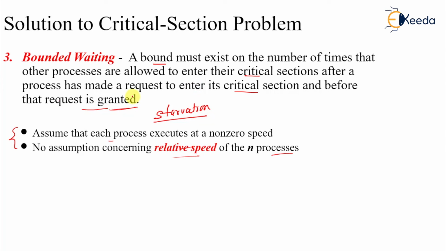So that is your terminology: critical section and race condition. Race condition is about cooperating processes trying to update the shared variable. The critical section is the code segment where they actually update the shared variable.